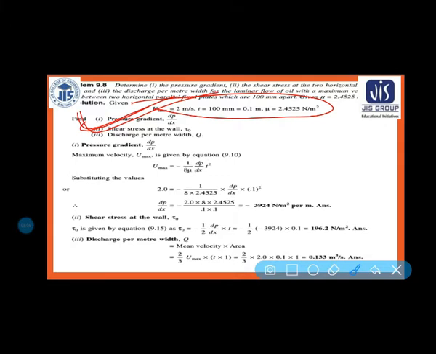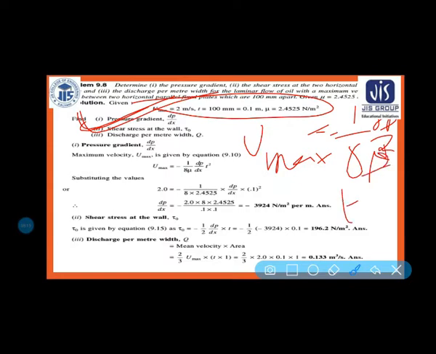Pressure gradient, now again same formula what I have discussed earlier, minus 1 by 8 mu dp by dx into t square. So put the value, only the unknown is your dp by dx, put the value, this is the answer, 3924 Newton per meter square per meter.